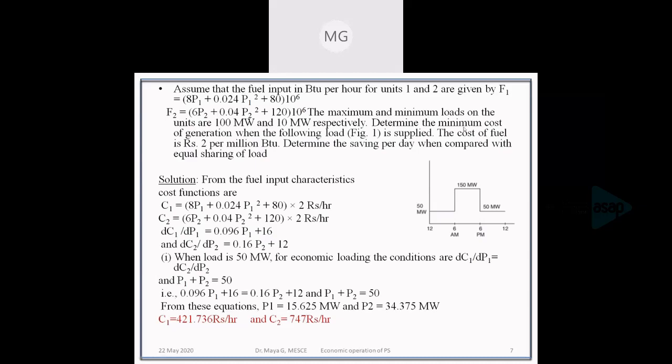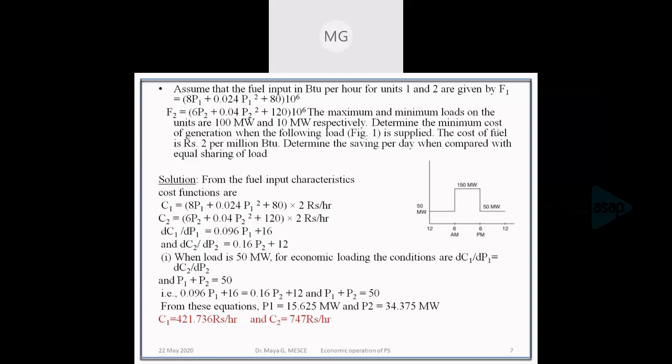The maximum and minimum loads on the units are 100 megawatt and 10 megawatt respectively. That is the limit of generation. P1 and P2 are the generations of the two units, and the limits are 100 and 10 megawatt.